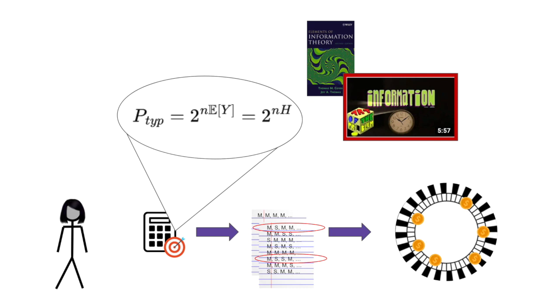One last note. During our proof, we found that the typical probability involves the expected value of y. In fact, this quantity is more often called entropy, denoted h. We encourage you to learn more about entropy and AEP from your favorite information theory books or videos.